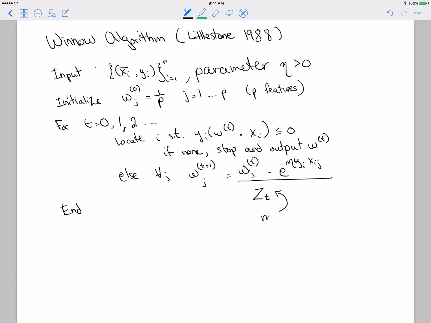Zt is a normalization factor, because remember, I told you that the weight vector at each time should be a discrete probability distribution. So zt is making sure that happens. It's just the sum over all of the elements in that vector, so that it all adds up to 1. And then the end goes here at the end. That took up a little more space than I planned.